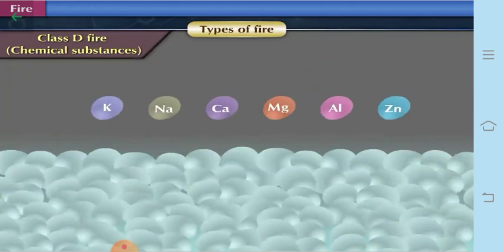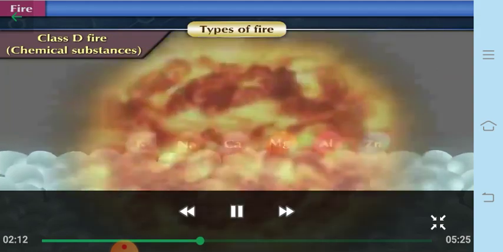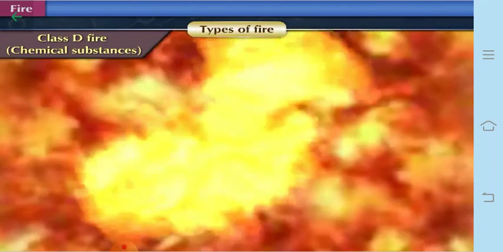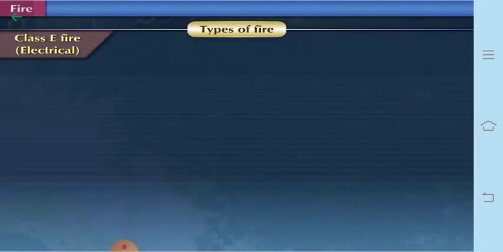So when both these groups, that is the highly combustible ones and the ones which react with the high temperature water, combine with water, they explode. Okay, so this is called as the class D fire, which is of the chemical substances. The next one is the class E type of fire called as electrical fire.